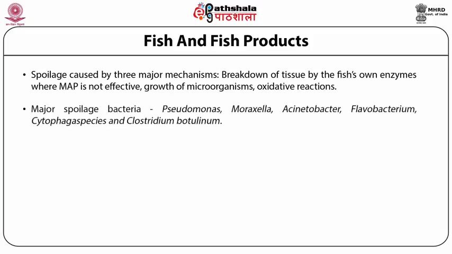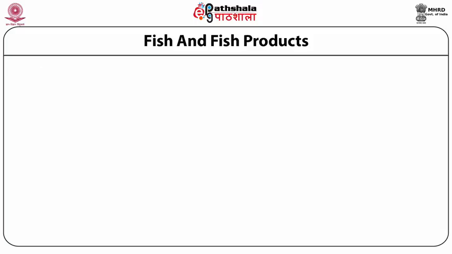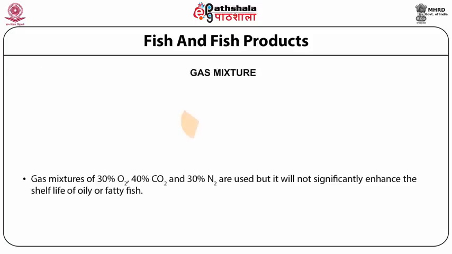The major spoilage bacteria in processed fish are Pseudomonas, Moraxella, Acinetobacter, Flavobacterium, Cytophaga species, and Clostridium botulinum. Generally, oxygen is included in MAP of white, non-processed, that is, non-fatty fish to control the growth of Clostridia. Gas mixtures of 30% oxygen, 40% carbon dioxide, and 30% nitrogen are used, but it will not significantly enhance the shelf life of oily or fatty fish.